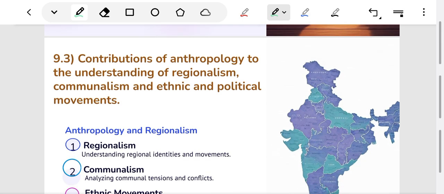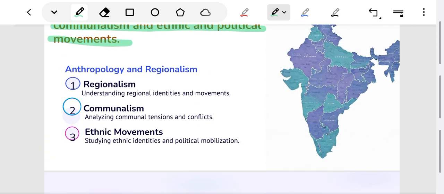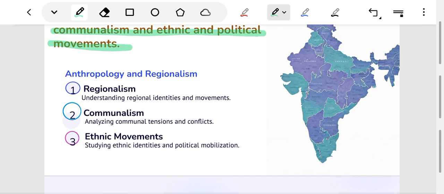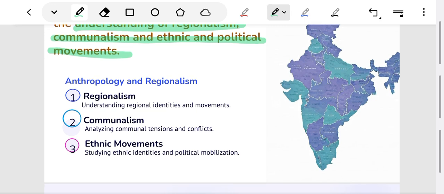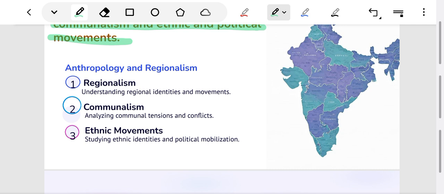Now comes chapter 9.3, that is contribution of anthropology to the understanding of regionalism, communalism, and ethnic and political movements. Here we will understand the concept of communalism, highlight the factors responsible for communalism in India. As you all know, communalism is when people fight or dislike each other because they belong to different regions or communities. We will discuss the contributions of anthropology in understanding regionalism, communalism, ethnic, and political movements.